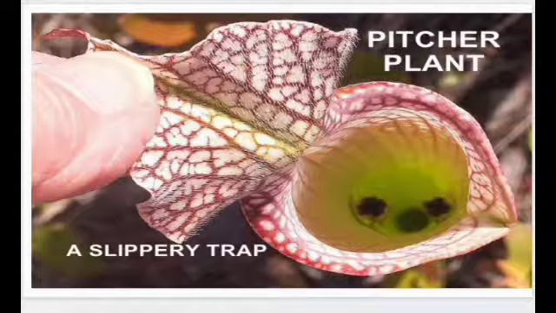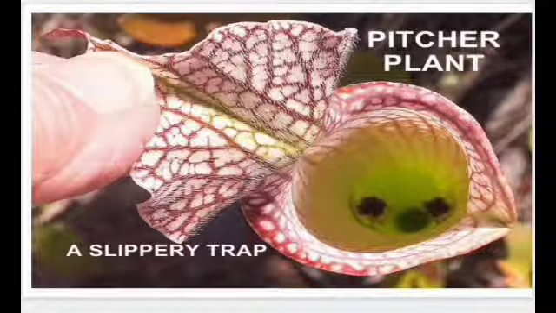Here is the slide of the pitcher plant. You can see in the pitcher there are two flies. As soon as a fly touches the pitcher, the covering which I have just held with my thumb will get closed. So once the lid gets closed, the plant is going to secrete the digestive enzyme which is going to digest this fly that has entered in, and then it will convert it into liquid and the liquid will be absorbed.